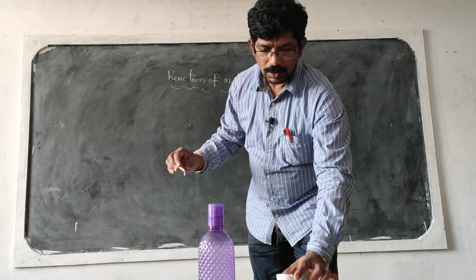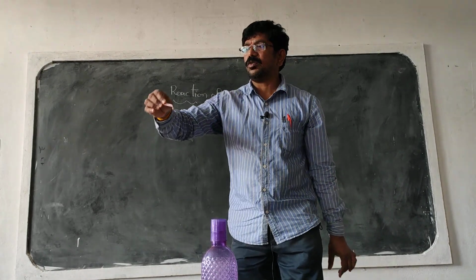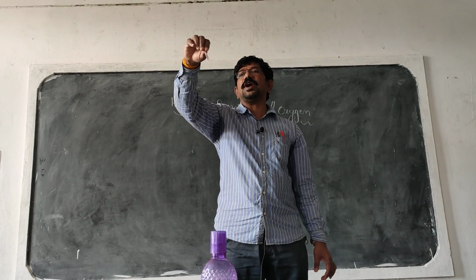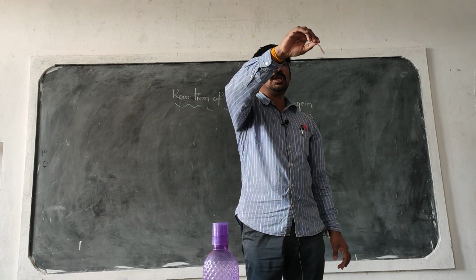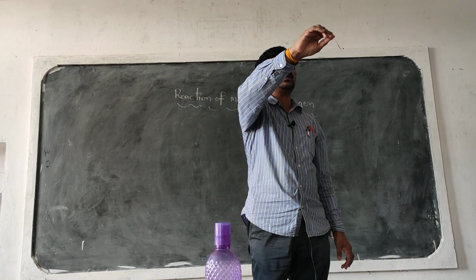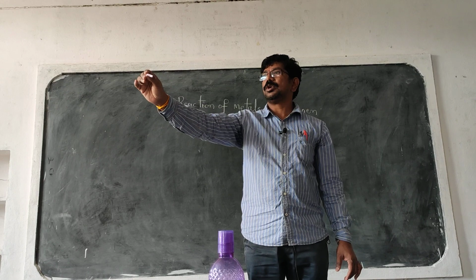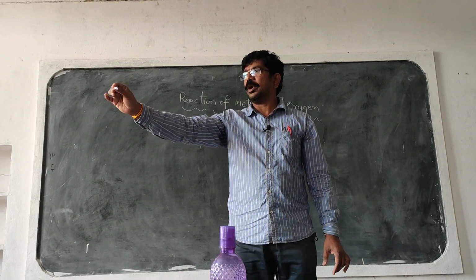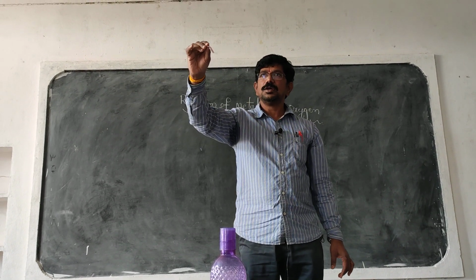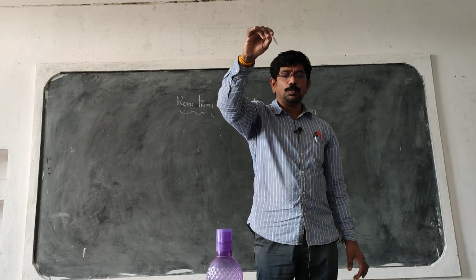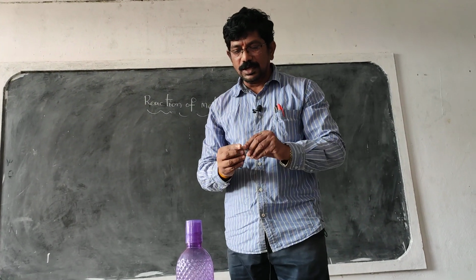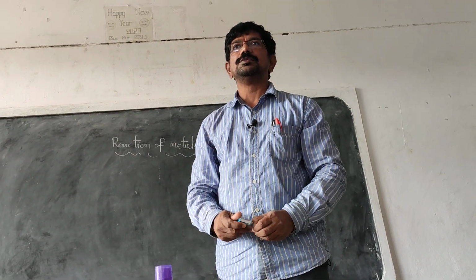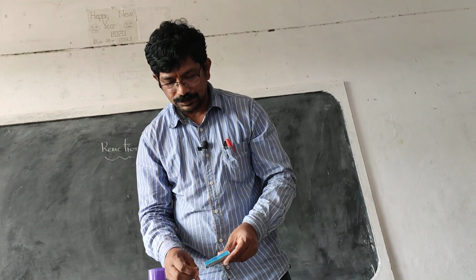Now, observe what happens to the red litmus paper. Do you find any change in its color? If you observe this carefully, it gradually changes to blue. Okay, light blue. Actually, this is the old paper. So it changes to blue color. Are you clear? So, red litmus paper turns to which color? Blue color.